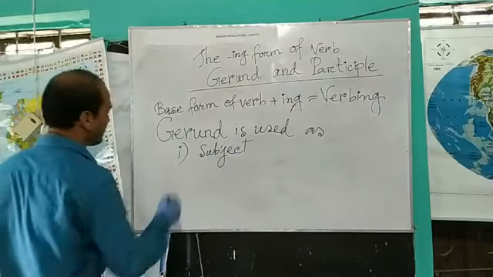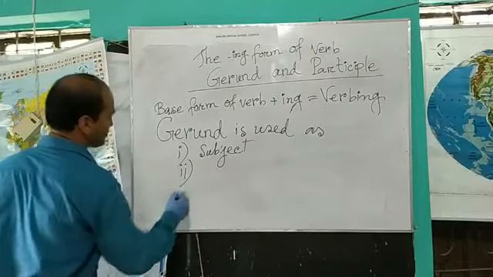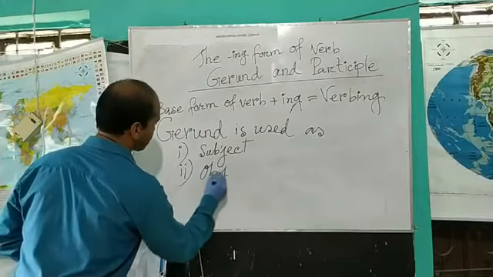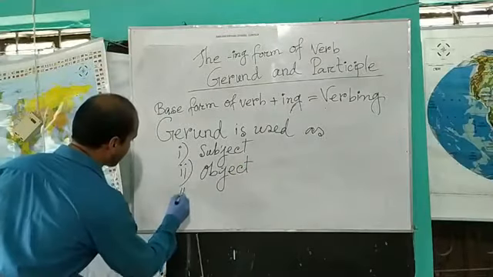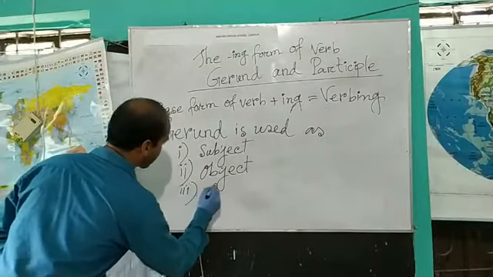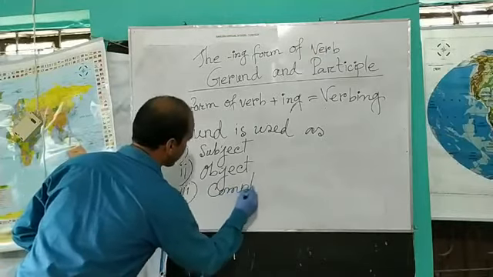Number two, as object. Number three, as complement.